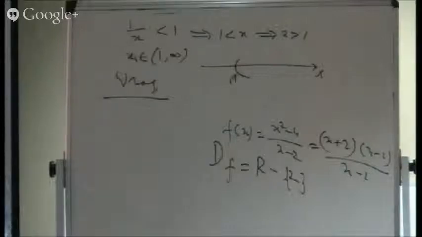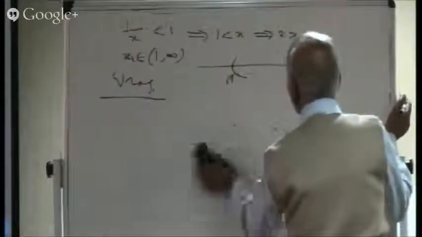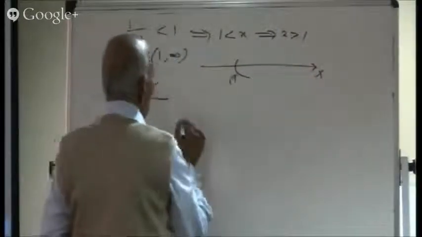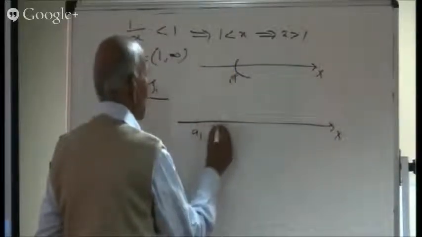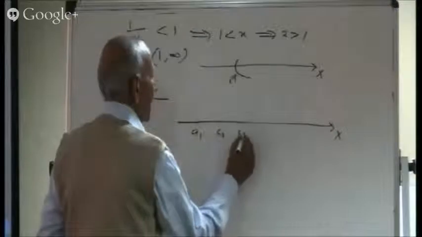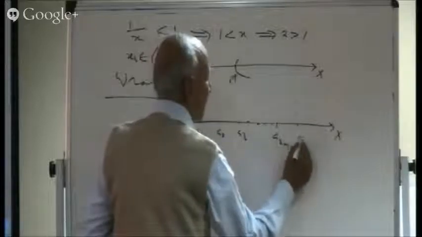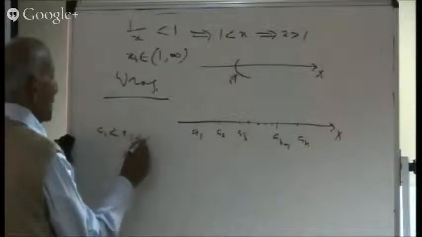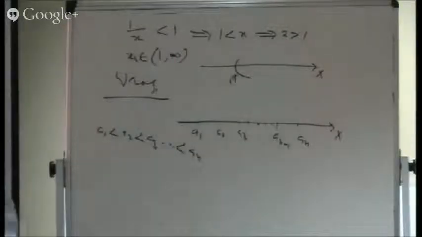Instead of going through two cases, I am trying to find a practical, good method to solve such types of inequations. Let us try to learn that process. So I am marking a number line, and on this number line, I am marking the numbers a1, a2, a3, and so on, up to a(n-1) and an. All these are real numbers, with a1 less than a2, less than a3, and so on.